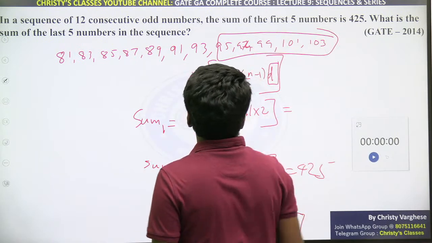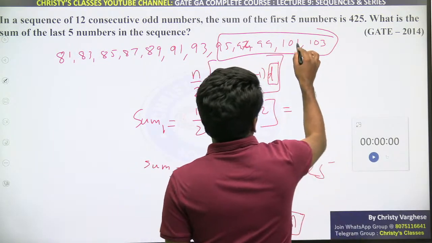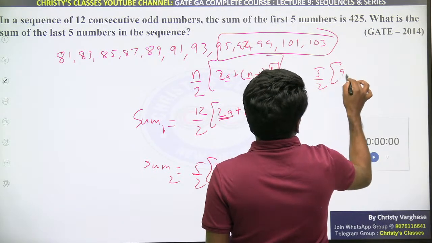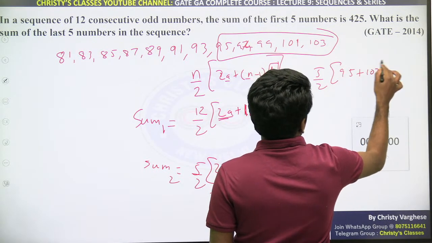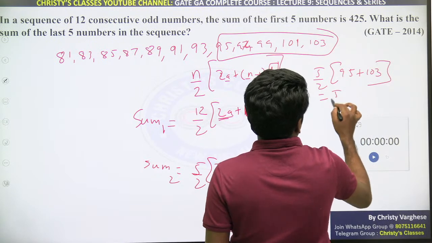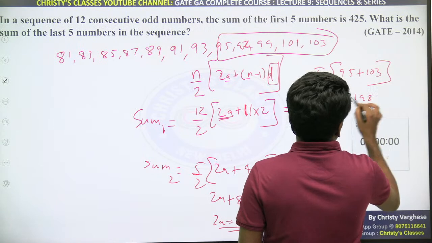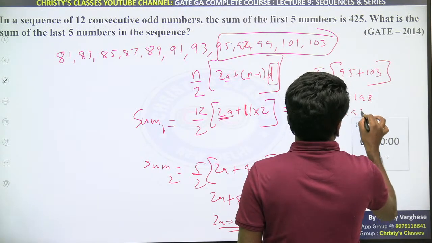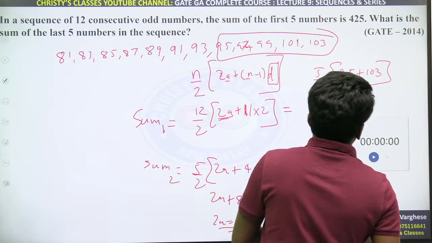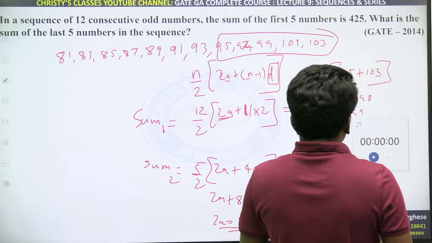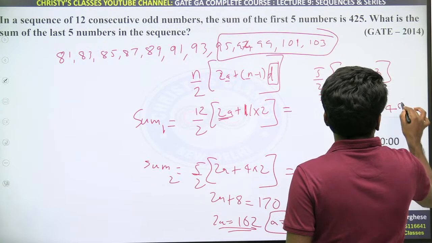You can directly use 5 by 2 into a plus l, 95 plus 103. That is 5 by 2 into 198. That is 5 into 99. 500 minus 5, 495 is the answer.